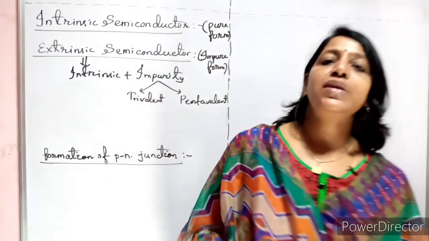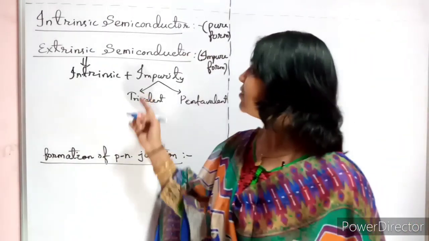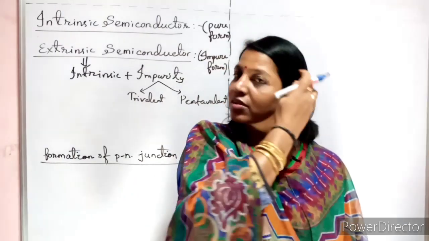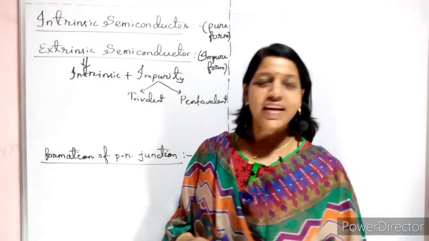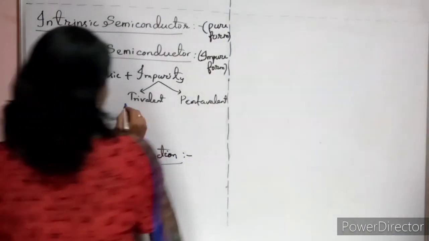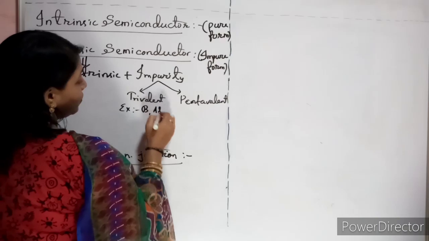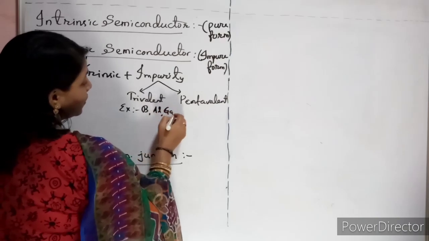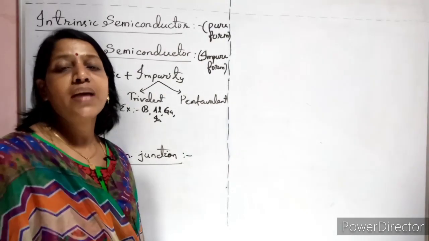Trivalent impurity means they have 3 electrons in their outermost orbit, whereas pentavalent means they have 5 electrons in their outermost orbit. The examples of trivalent impurities are boron, aluminum, gallium, indium.